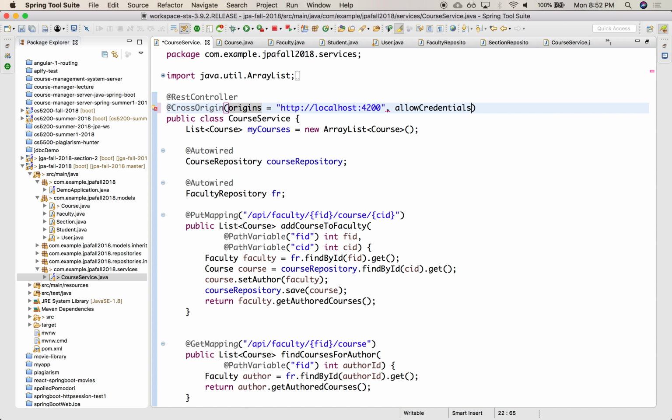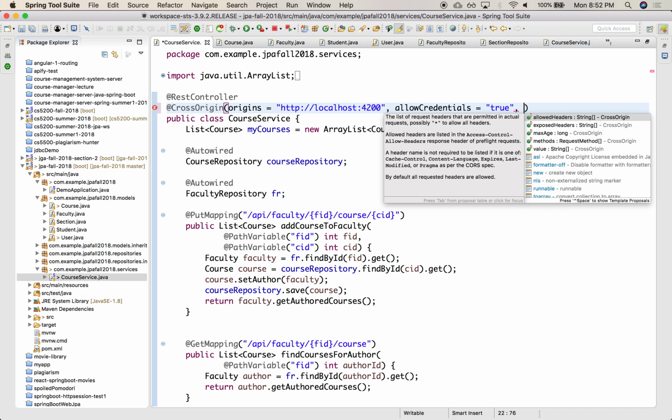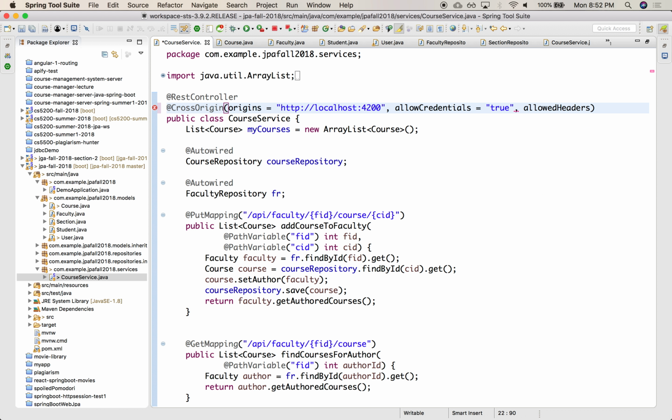So allow credentials, true? Was it a string? Yeah. What else? Anything else? Allow headers equal star? Okay.